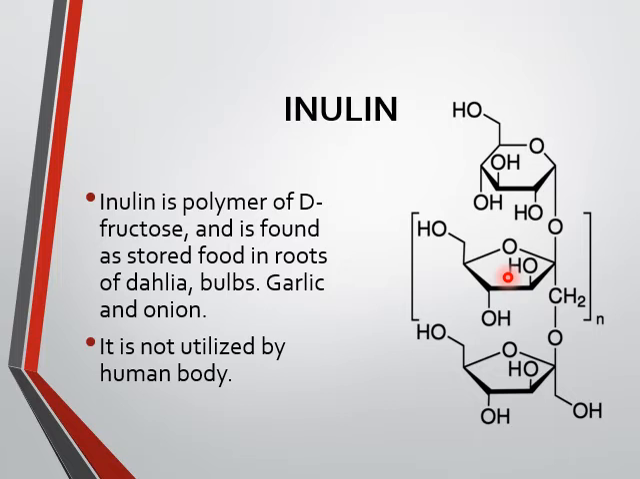Starch, glycogen, cellulose are made up of glucose monomers with the polymerization of glucose. In starch we have alpha 1,4-glycosidic linkage. In glycogen we have alpha 1,4-glycosidic linkage, along with that a branched 1,6-glycosidic linkage. In cellulose we have beta 1,4-glycosidic linkage, and in inulin we have fructose as the monomer. So polymerization of fructose is known as inulin.